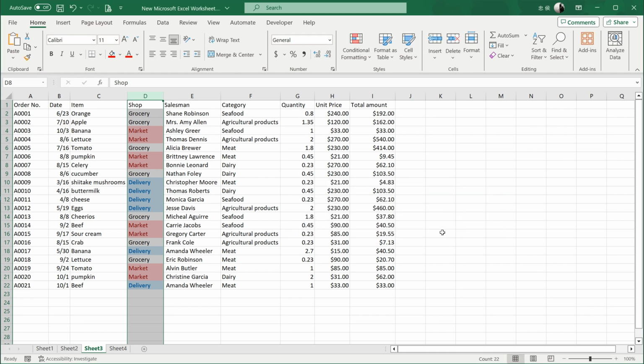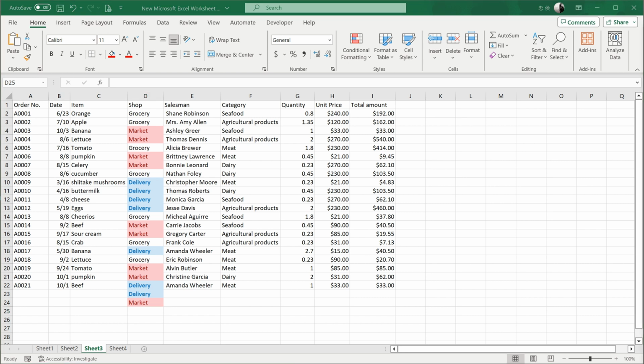Let's do a test input. I'll put the cursor in the blank cell at the bottom and type in Delivery. Then another market. You'll see these cells automatically change color. Pretty cool, right? Okay, what if I want to change these colors or remove the colors?